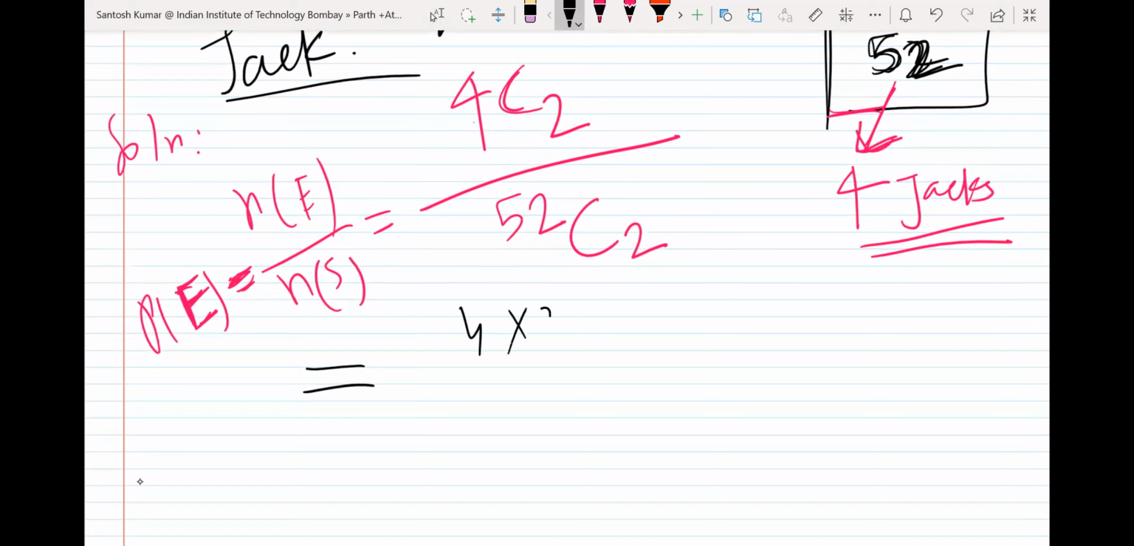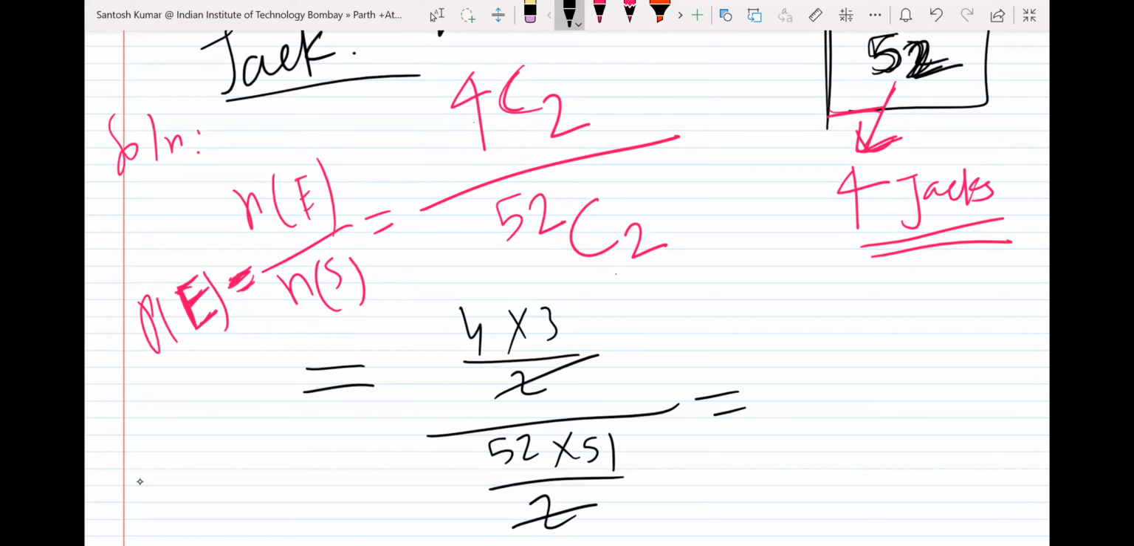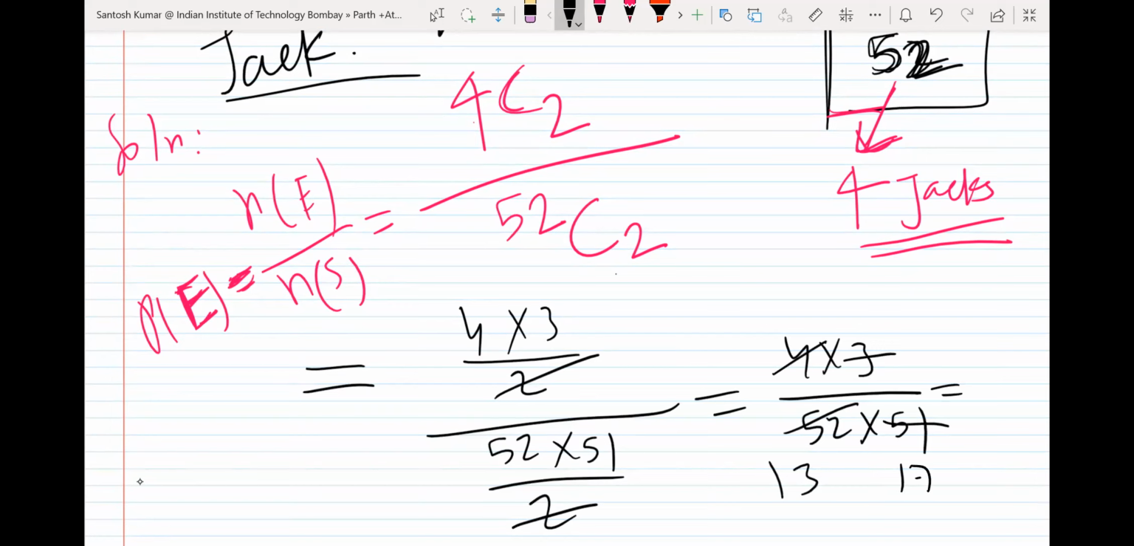NC2 is n into n minus 1 upon 2. And 52C2 will be 52 into 51 upon 2. So you will get 4 into 3 upon 52 into 51. ठीक है, 13 4 जा 52, 17 3 जा 51. So 1 upon 13 into 17, मल्टीप्लाई कर लो इसको. So 1 upon 221 you will get. Okay, this is one way.